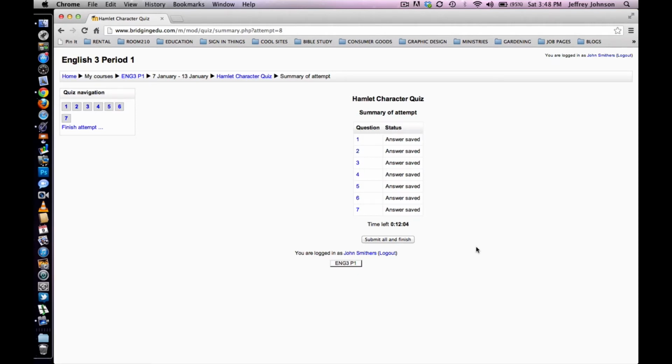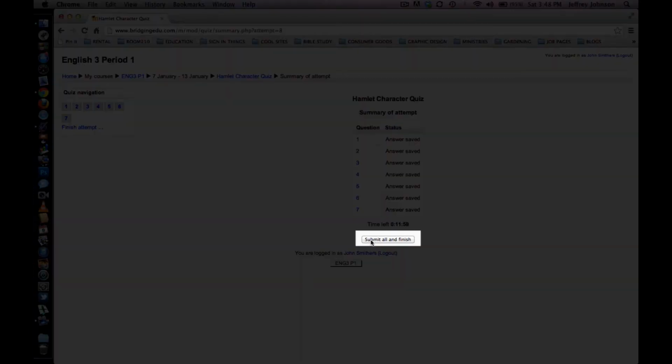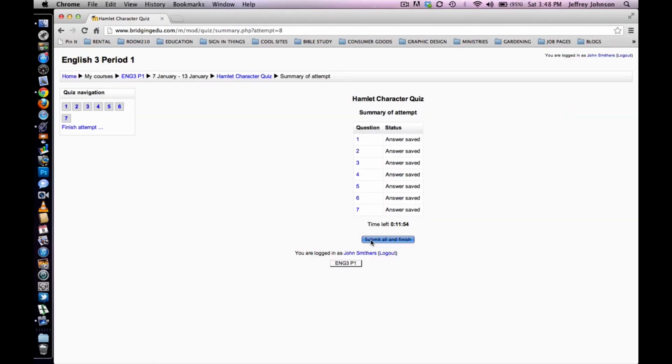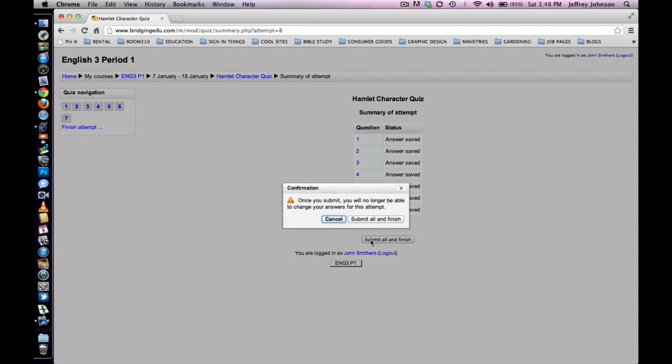Okay, so once we've verified that we've answered all the questions and we're satisfied with our answers, we select Submit All and Finish to complete the attempt. So select Submit All and Finish. All right, another dialog box comes up confirming that we actually want to submit and finish. We do, so select the Submit and Finish button.